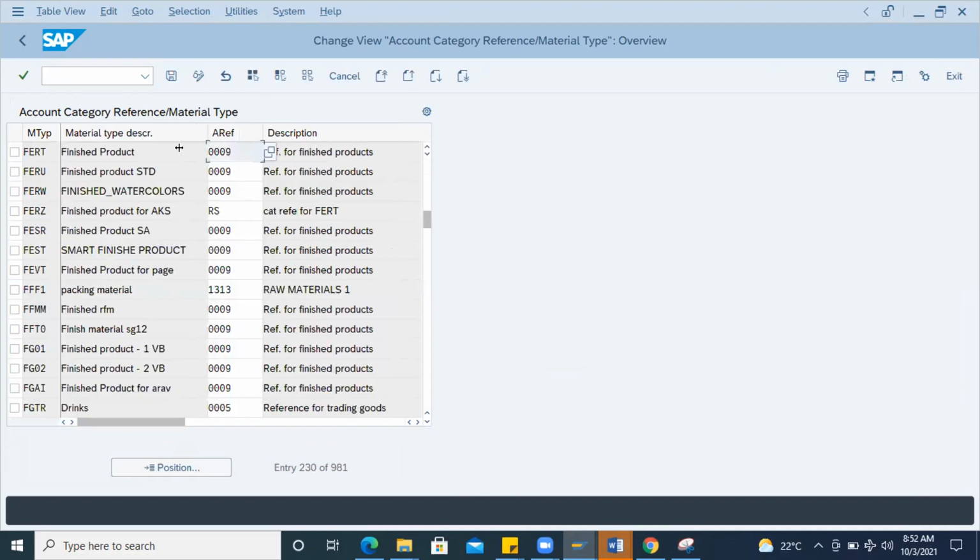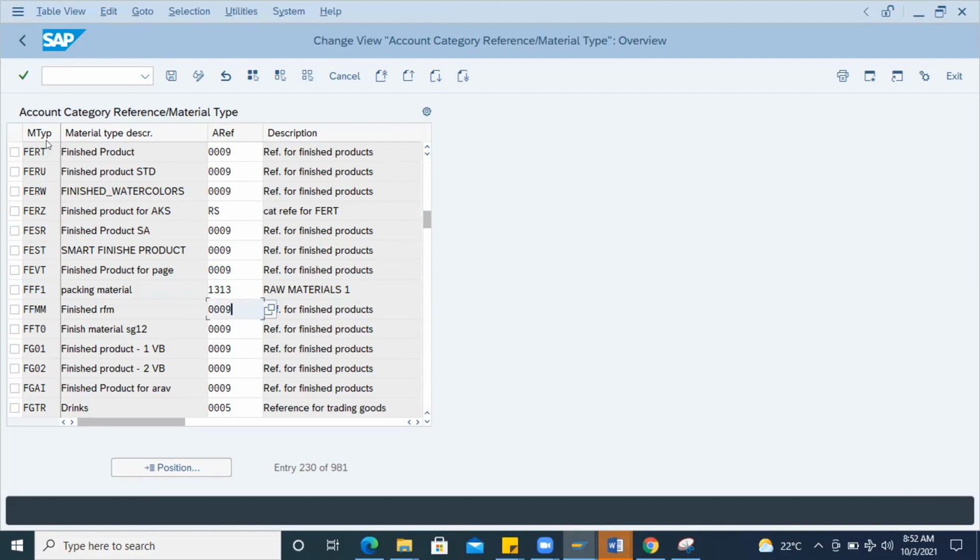For FERT you can see 0009. Also FER is 0009. Also FERW is 0009. There are many material types where 0009 is the account reference linked with different material types. But it is default for the finished product.